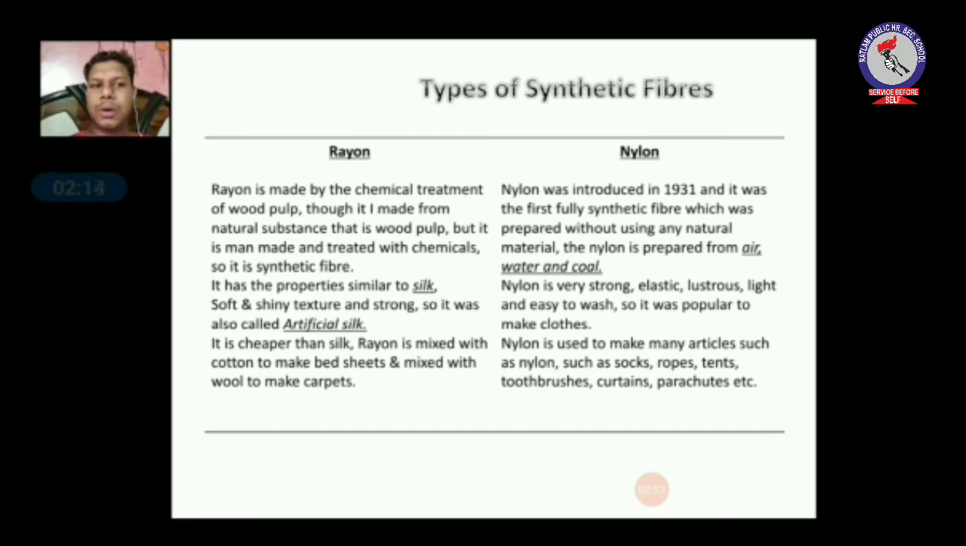Nylon is very strong, it is elastic, lustrous and very light and easy to wash. So it was very popular to make nylon clothes. Nylon is also used to make many items such as ropes, stands, toothbrushes and even parachutes also. Nylon is so strong, if you take a wire of nylon and a steel wire, the nylon wire will be stronger than the steel wire.